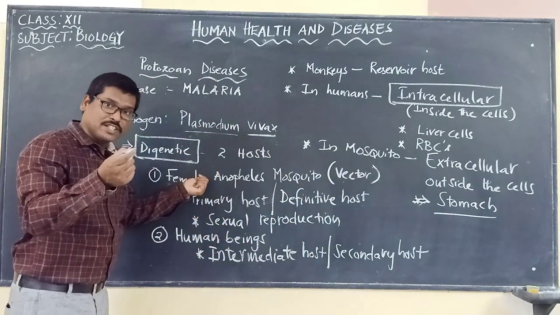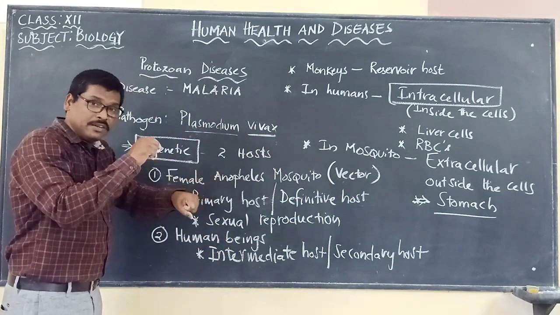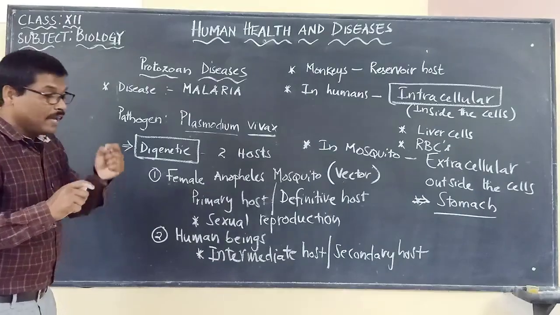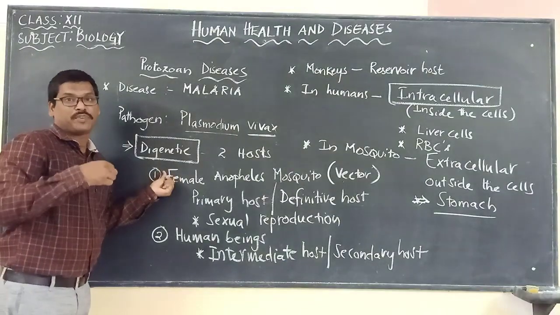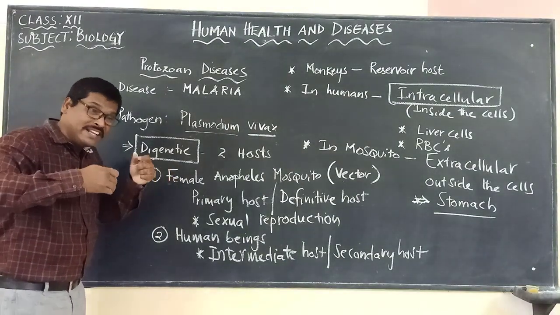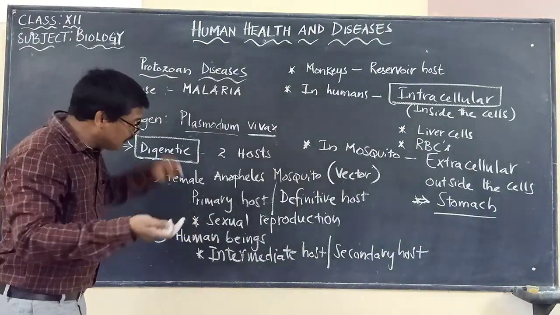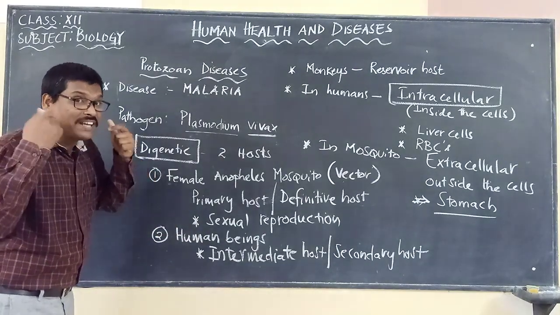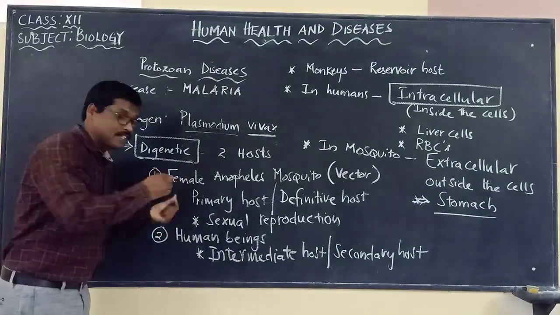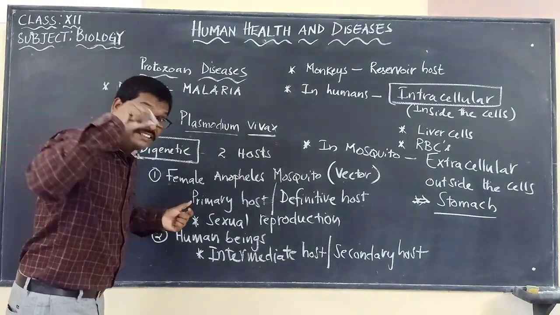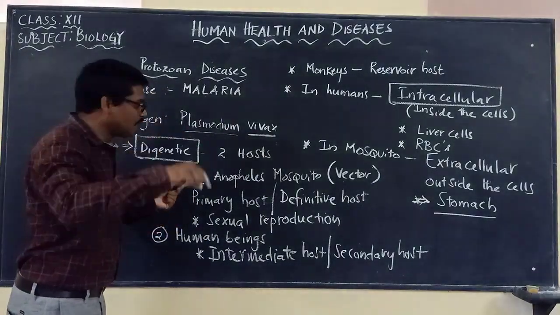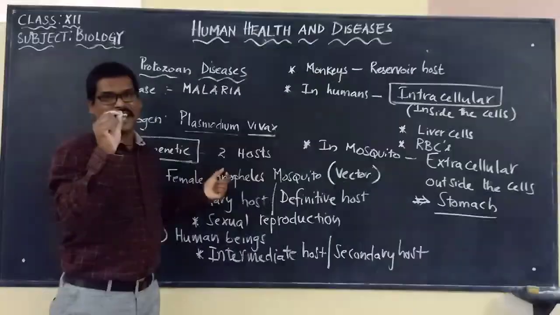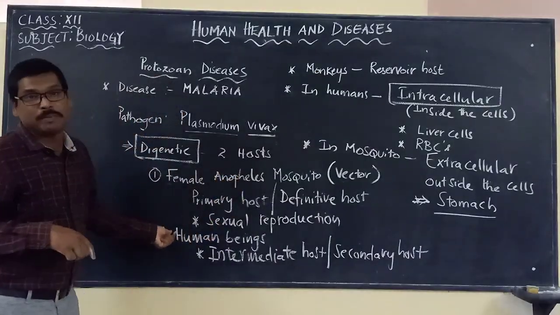When a female Anopheles mosquito bites a healthy person, it starts sucking blood from that person, but from its salivary glands it also injects the Plasmodium vivax in infective stage into the body of the human beings.